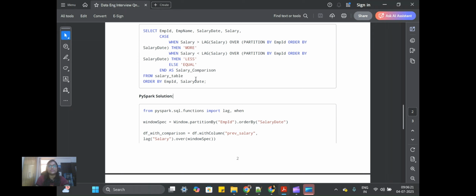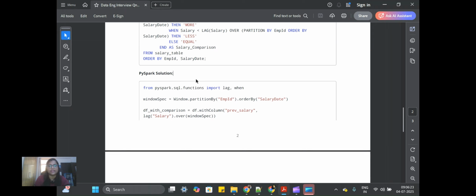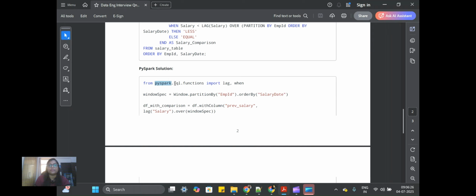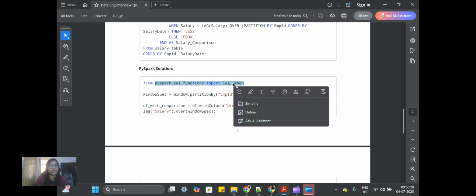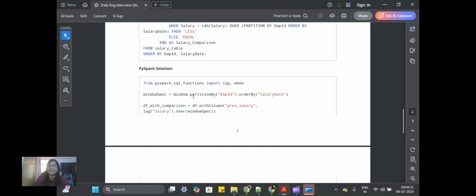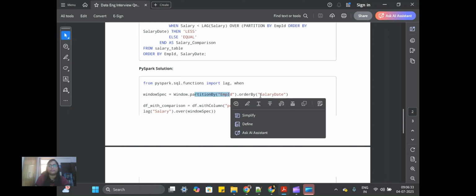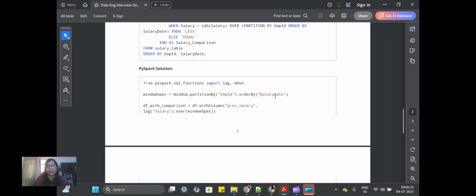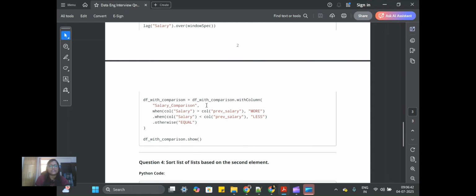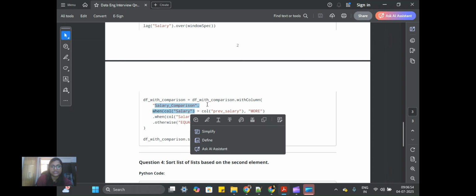You import the functions library, because you are going to use lag, and then the window function with employee ID and order by salary date. Then you compare the previous salary with the salary over this window, using when the salary is greater than the previous salary, that is more, or else less, or else equal, with the new column salary comparison, and just show it.